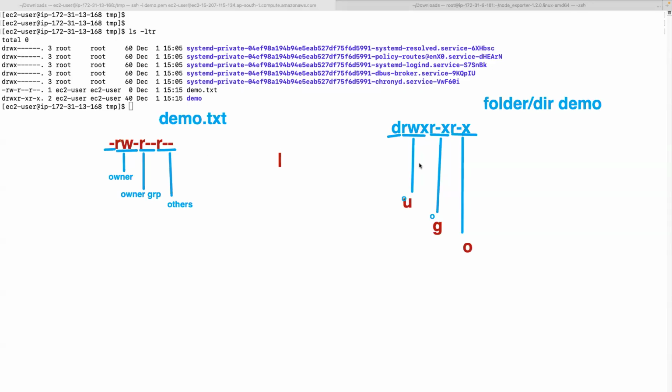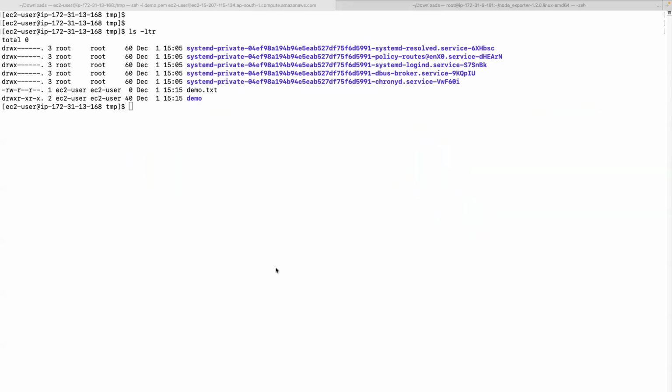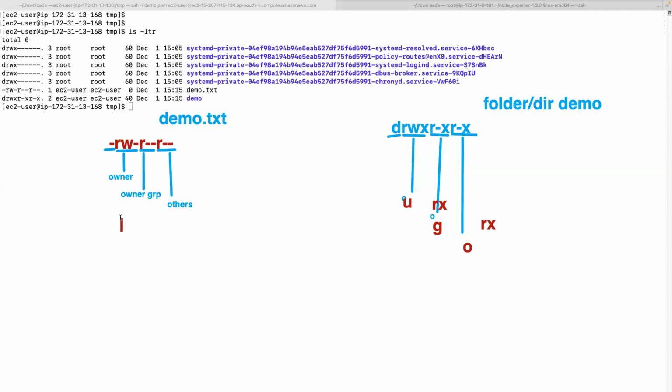Understood this, everyone? So here others are having read execute. Here group is having read execute. Here owner is having read write execute. That's how you have to understand these permissions. So if you see here for this file, owner can edit the file, whereas others can just have read permissions, no other permissions, right?